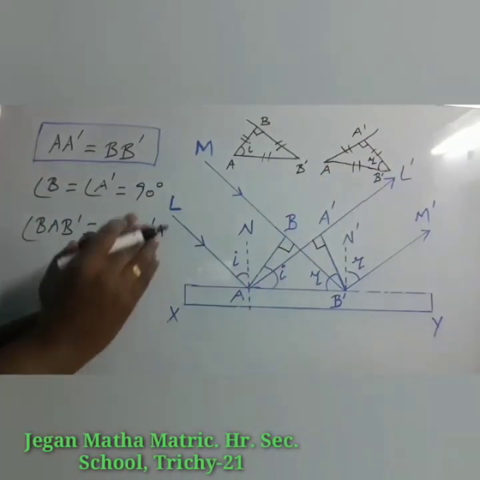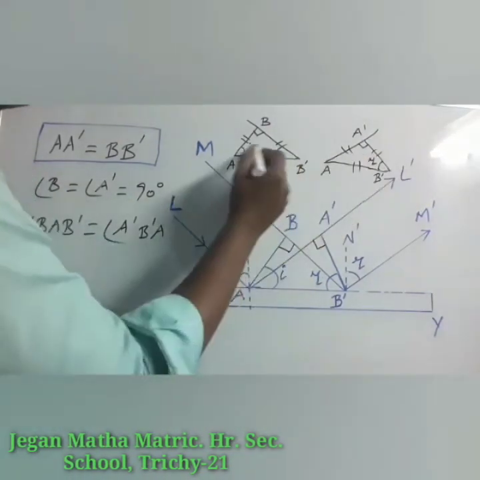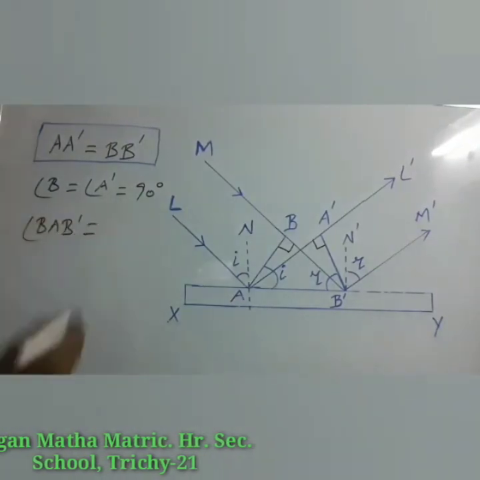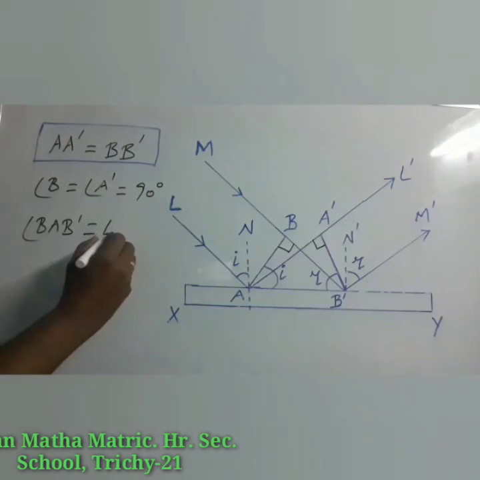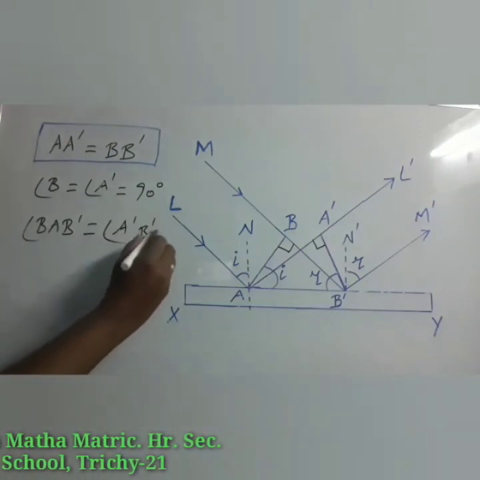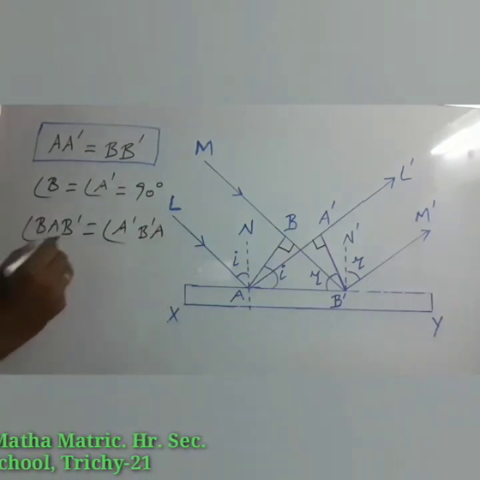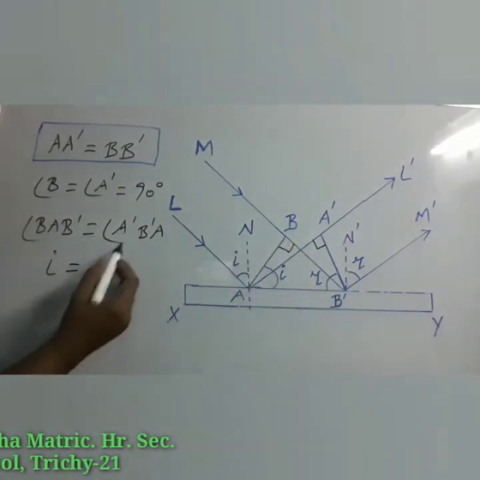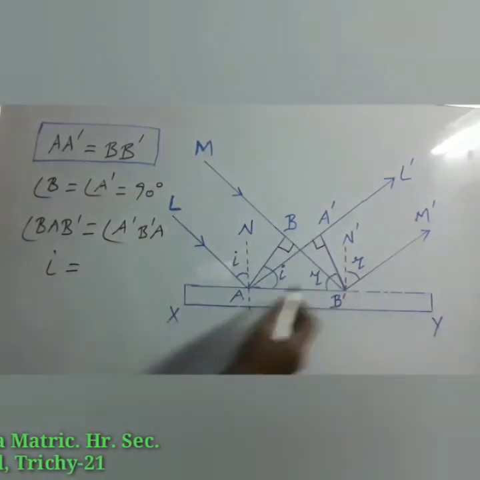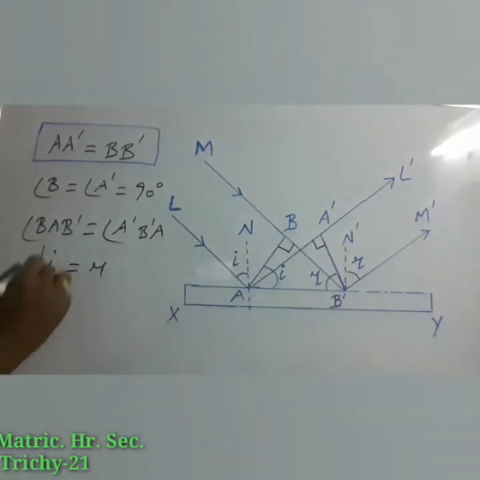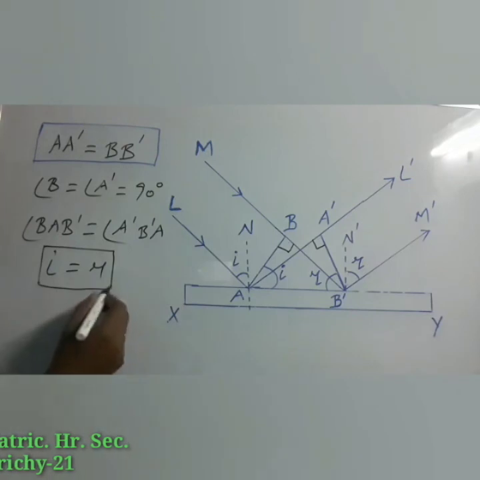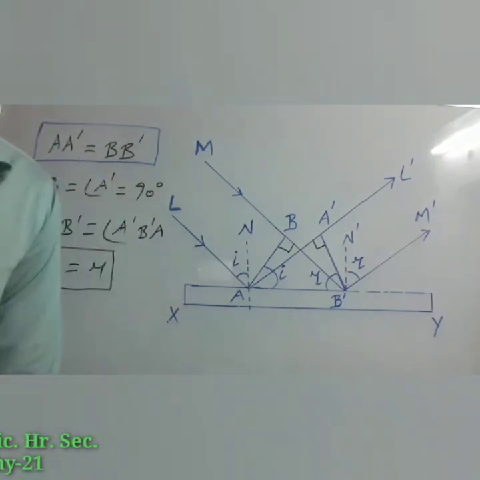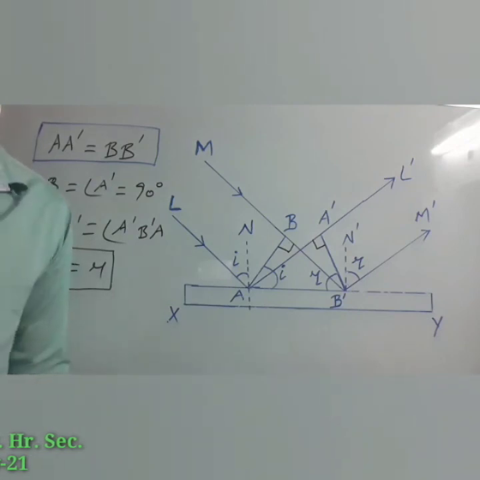According to property of congruency, these two angles will be equal. B dash must be equal to A dash B dash A. So what is this angle? This angle is an angle of incidence I is equal to A dash B dash A. It is also known as angle of reflection. So angle of incidence is equal to angle of reflection. So we have proved the second law also. So hence the laws of reflection are proved.